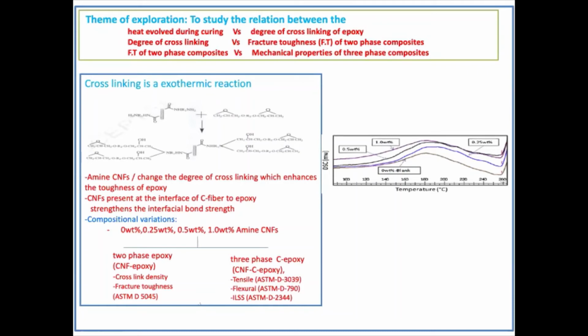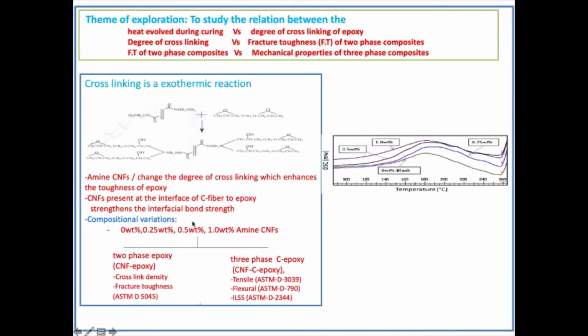As I said, I'm not a mechanical engineer, and this is out and out a proprietary item of the mechanical area. So what we thought was, let us contribute from the fundamental side. The heat evolved during this curing process I use as a measure of the crosslink density. If the crosslink is good, more epoxy rings open, more polymerization, more cross-linking. That means a better result for the mechanical problem.